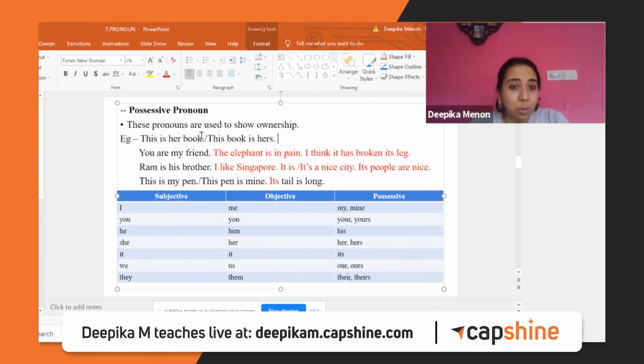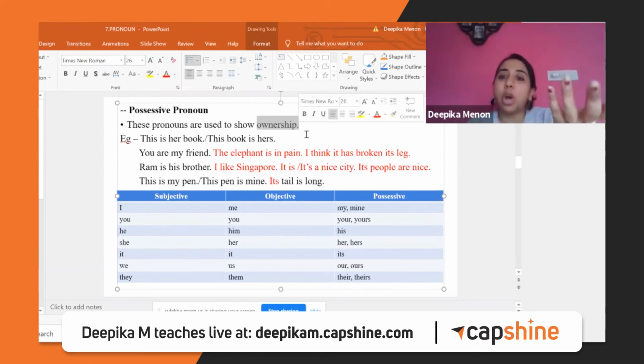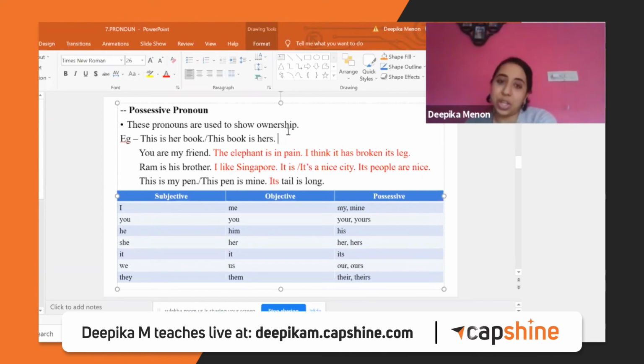Like in possessive pronoun, this is her book, uska book. It shows what ownership, kiska hai, kisko belong karta hai. This book is hers. So her is also possessive. Hers is also a possessive pronoun. You can use whichever you want. You are my friend. My is a possessive pronoun. Ram is his brother. His brother. Uska bhai hai wo. This is my pen. This pen is mine. Okay. Most probably this mine, yours, hers, ours, theirs.